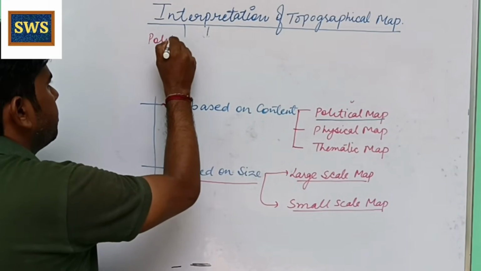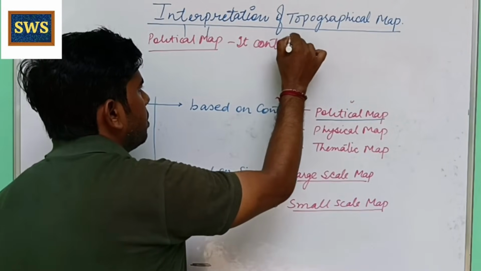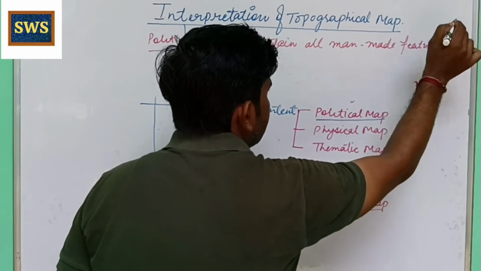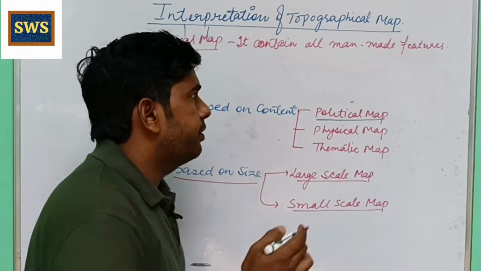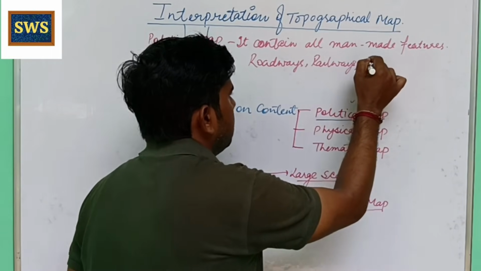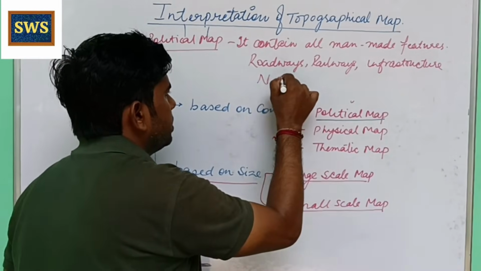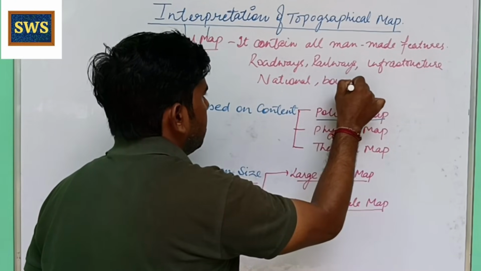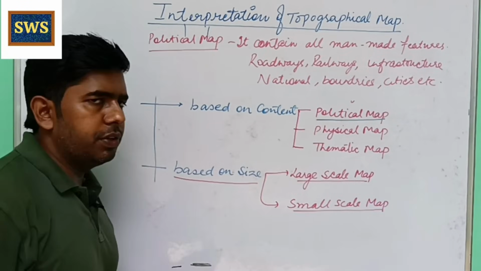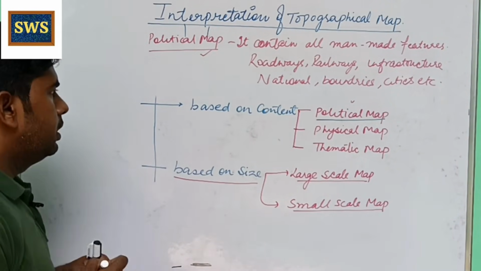This type of map shows man-made features like roadways, railways, infrastructure, national boundaries, cities, etc. Meaning all the man-made features, everything that humans have made, in which map is it shown? In the political map. Clear? Now next is the physical map.